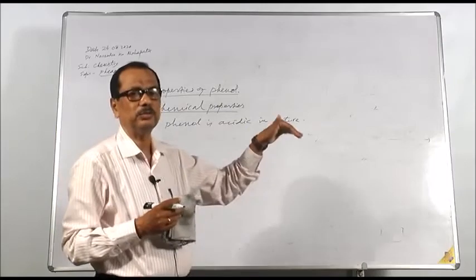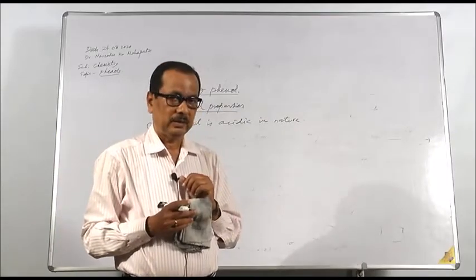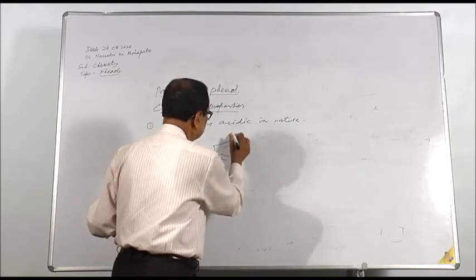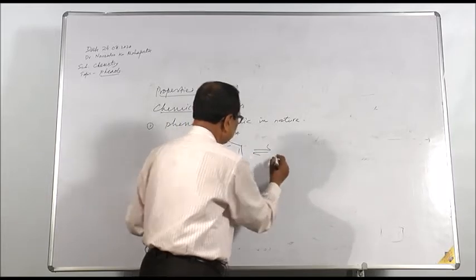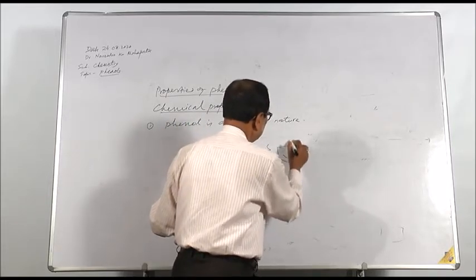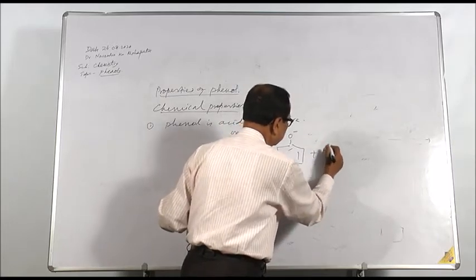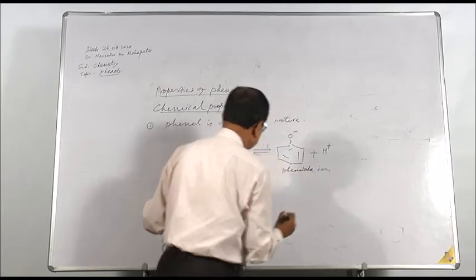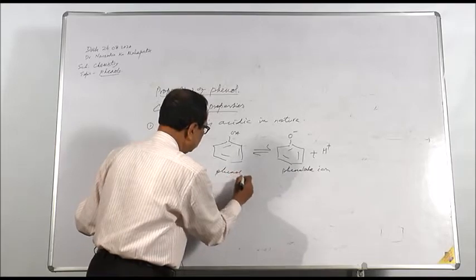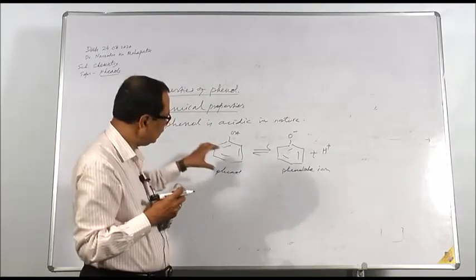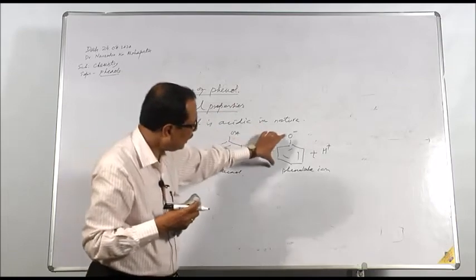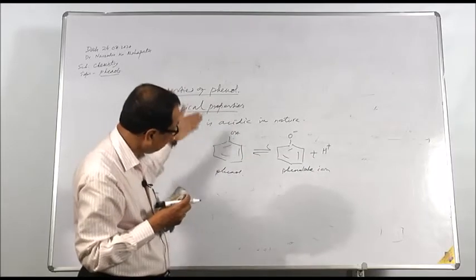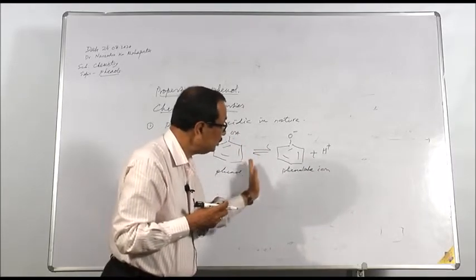Phenol also gives proton to become phenolate ion. This is phenol, which ionizes to give O minus plus H plus. This is phenolate ion. So from this equilibrium you find that if phenol is acidic, it has to ionize to give phenolate ion and proton, and the equilibrium has to shift towards the right.